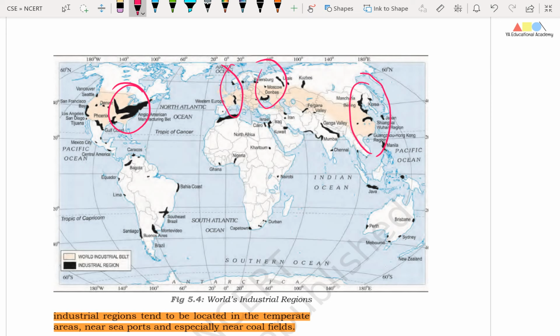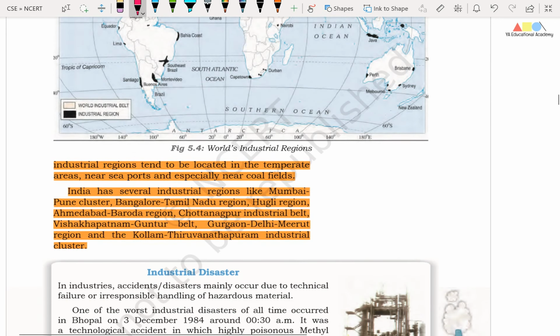So these are the major industrial regions. Friends, industrial regions tend to be located in the temperate areas near seaports and especially near coal fields. So these are the important locational factors.